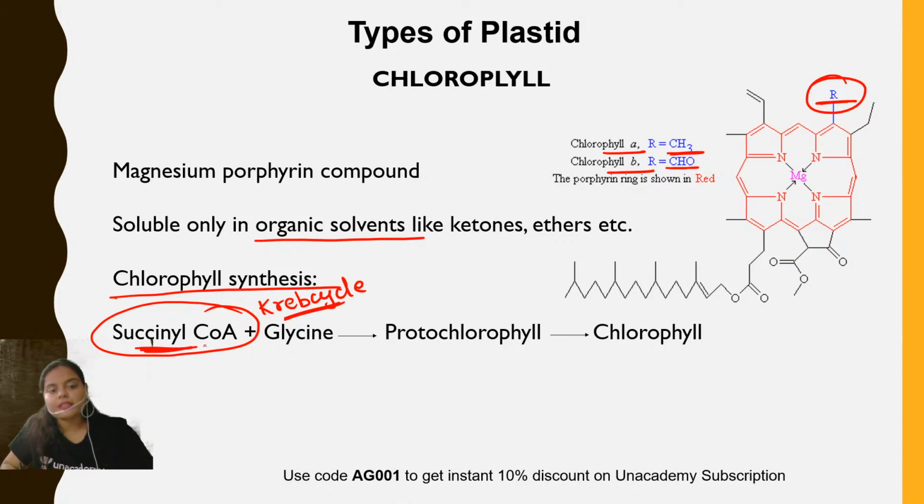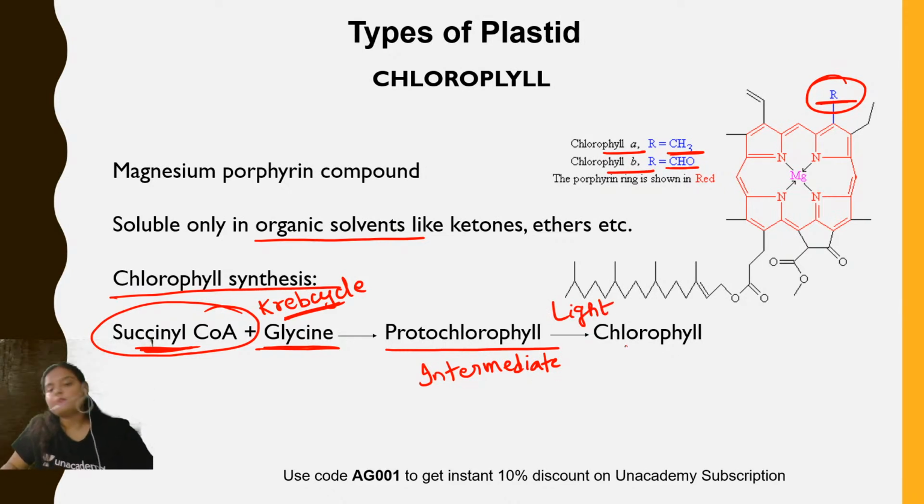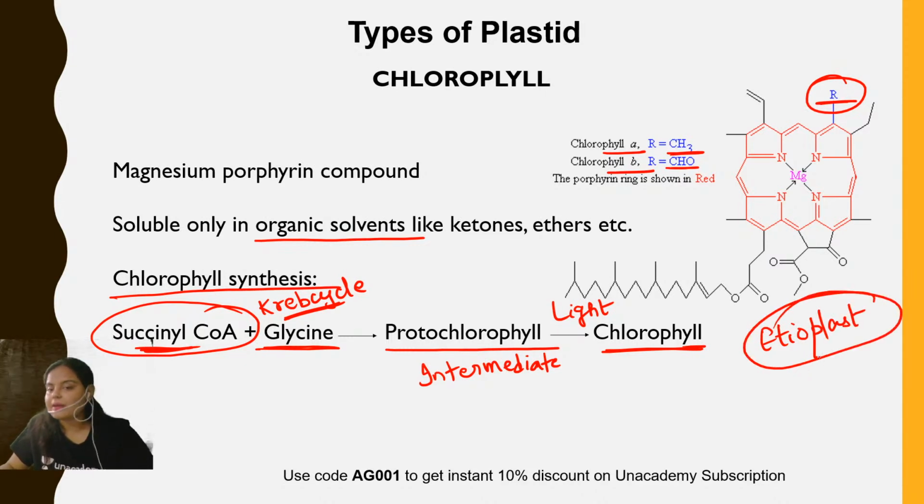This succinyl coenzyme A, along with glycine, first forms protochlorophyll, an intermediate form of the chlorophyll. Then, in the presence of light, this protochlorophyll gets converted into chlorophyll. If you do not supply light to the protochlorophyll, a structure called etioplast is formed. In the absence of light, it gets converted into a dark colored structure, the etioplast. If you put the plant back in light, this etioplast will reconvert into the chlorophyll molecule.